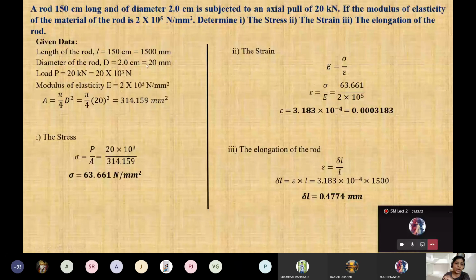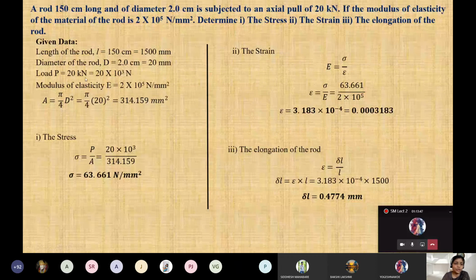तो length of rod L is equal to 150 centimeter. ठीक है? 150 centimeter I have converted into mm because I told you either it will be in Newton per meter square or Newton per mm square. Now as E, your modulus of elasticity or Young's modulus, Newton per mm square में है, so we will try to continue that one. It should be in Newton per mm square. ठीक है? तो length of the rod is 150 centimeter. I have converted into 1500 mm. Diameter of the rod, that is D, is equal to 2 centimeter, which is 20 mm now.